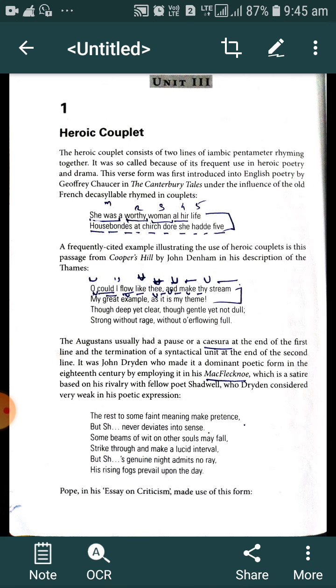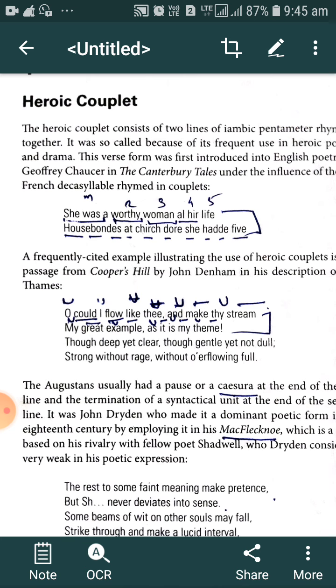We will start from the first stanza form, that is heroic couplet. What is heroic couplet? Couplet means a stanza of two lines. Couplet means couple. Couple means जोडी. Couplet means stanza of two lines. And heroic: here we see the word hero.